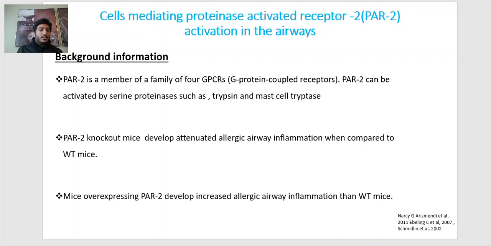PAR2 knockout mice develop attenuated allergic airway inflammation when compared to wild-type mice. Also, interestingly, mice overexpressing PAR2 develop increased allergic airway inflammation compared to wild-type mice.